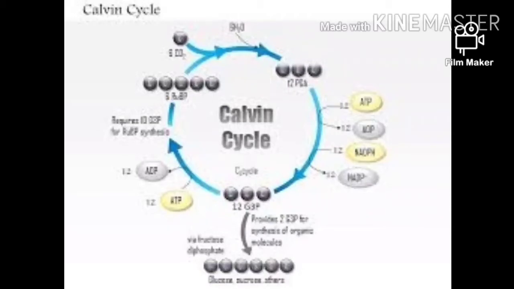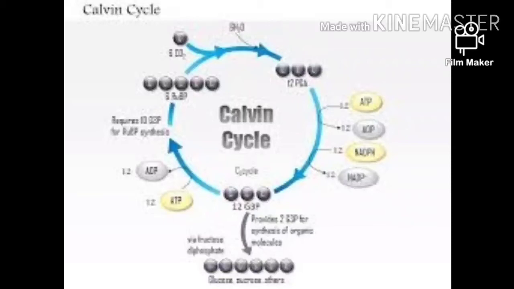The second stage in the Calvin cycle is reduction. In this reduction, 2 reactions take place. That is, the PGA, by utilizing the phosphate from ATP, will be phosphorylated to 1,3 bis PGA in the presence of phosphoglycerokinase.